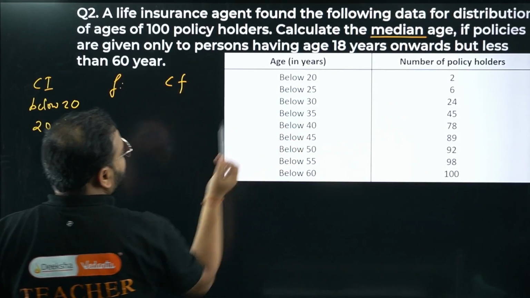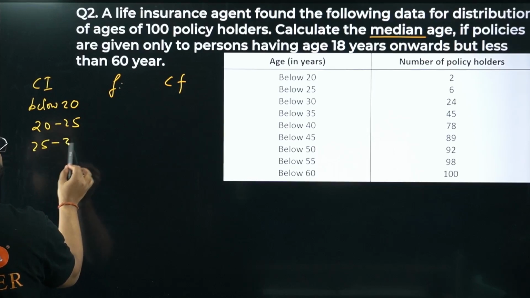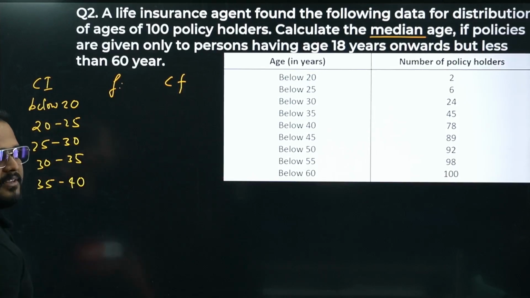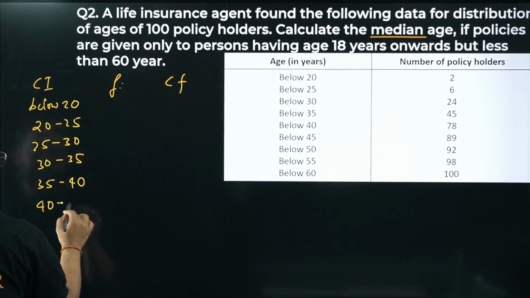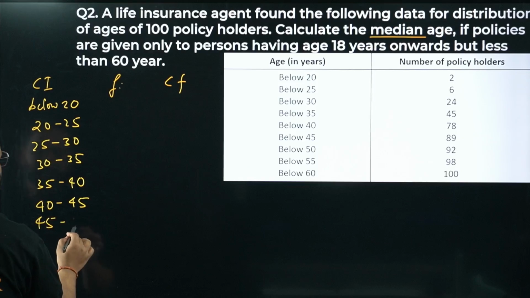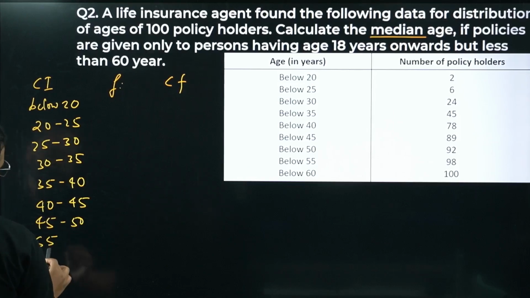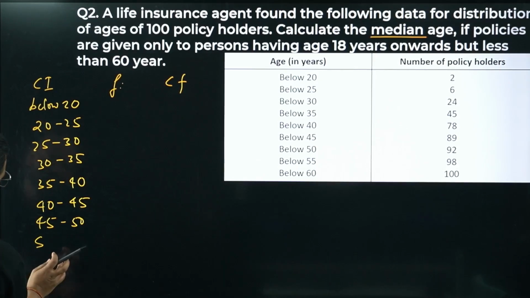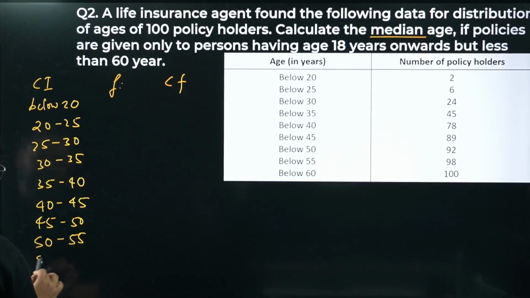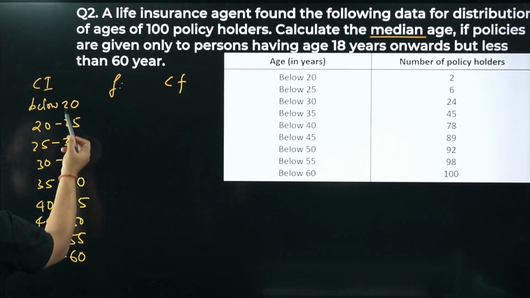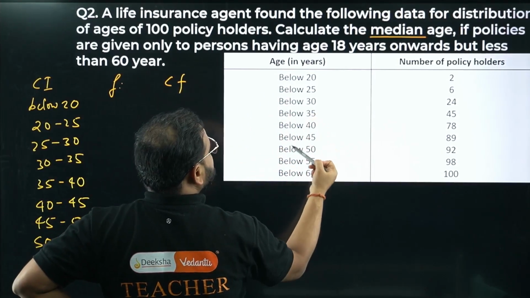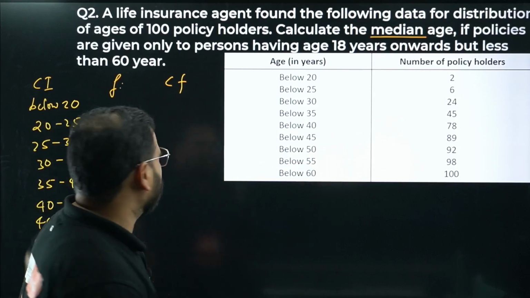Till 60, no? Check this out. I have to make the class interval. So 25 to 30. 30 to 35. 35 to 40, right? Next, bacha. 45. 50 to 55 and 55 to 60. Have a look. 1 2 3 4 5 6 7 8 9. 1 2 3 4 5 6 7 8 9. Important to count it. Don't make mistakes in silly things.